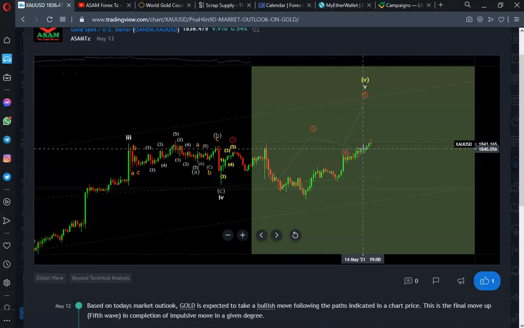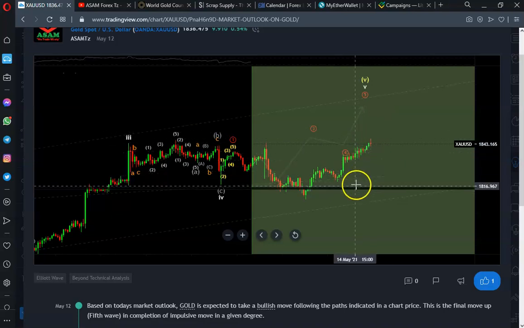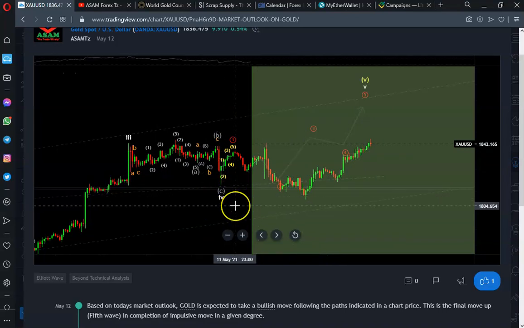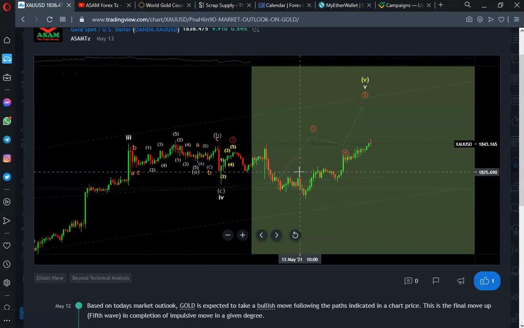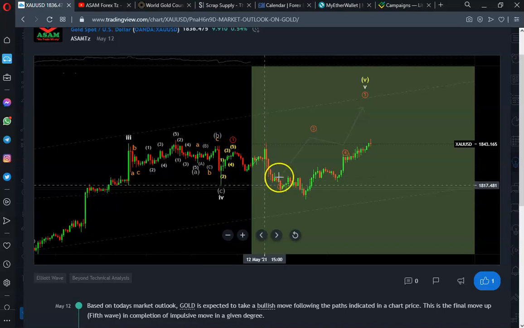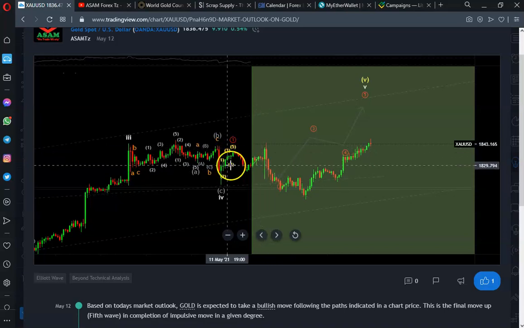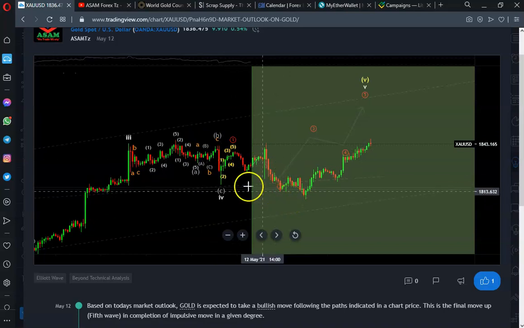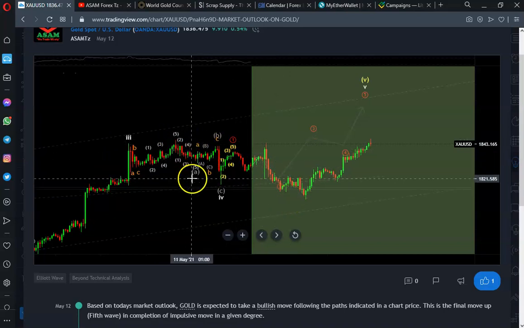Now, maybe I need to link the idea here: the performance of the market based on the market outlook when we were posting this idea. Actually, there's no great variation between what we expected and what happened. The only variation is the combination of structure, having the WXY instead of the simple ABC we expected.